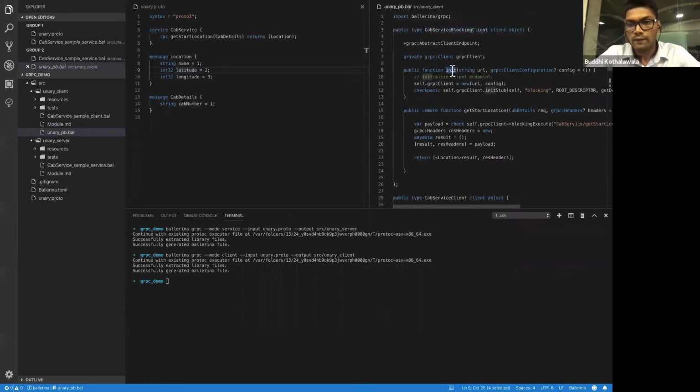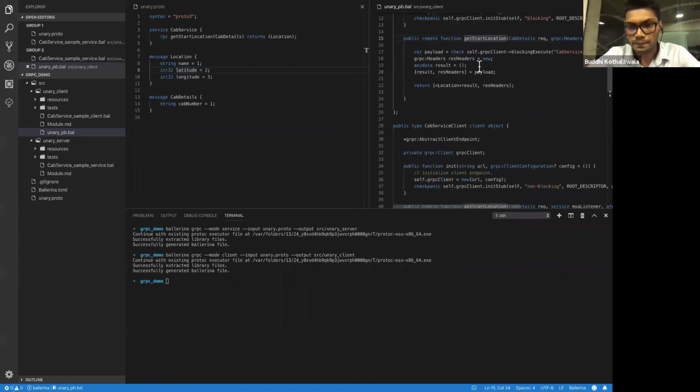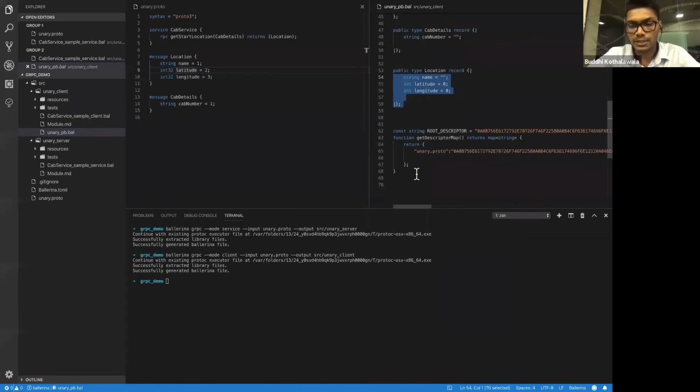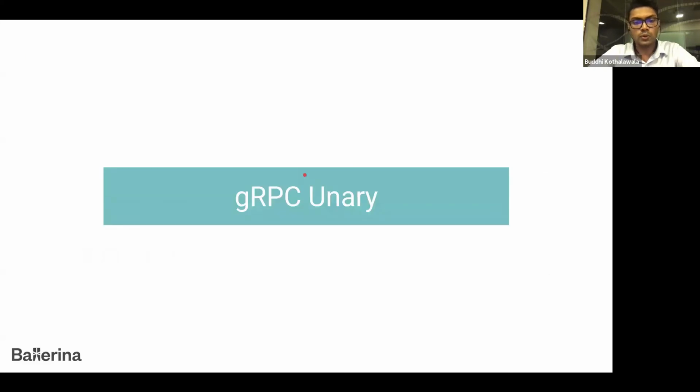And here we have the initialization and the actual function that the gRPC client is invoking. And same as the previous one, we have the cab details record and location record, and finally the route descriptors. Okay, that's about the generation part of gRPC, where Ballerina tooling supports client and service code generation. Now we can move on to our use cases.